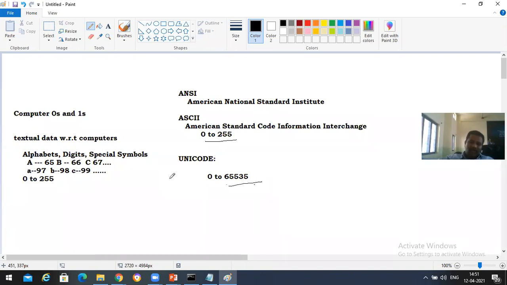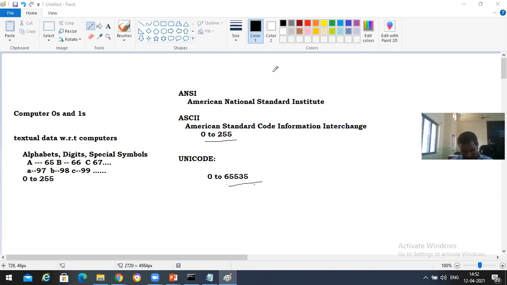If anybody asks what character set Java supports, you need to say it is Unicode, not ASCII code, and the range is 0 to 65,535. That you need to answer. Okay, can I proceed further? Yes, sir.